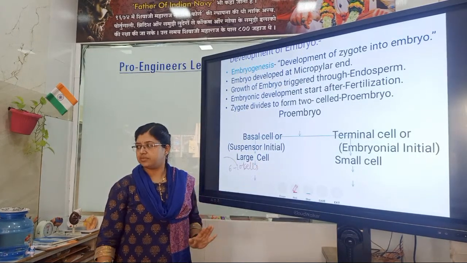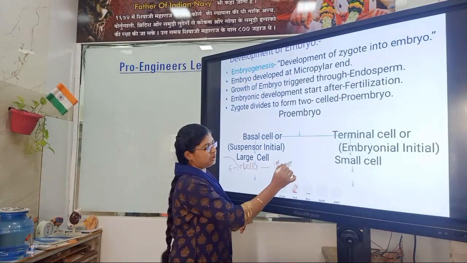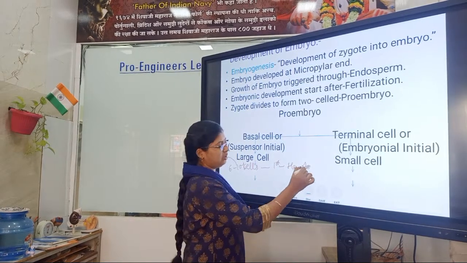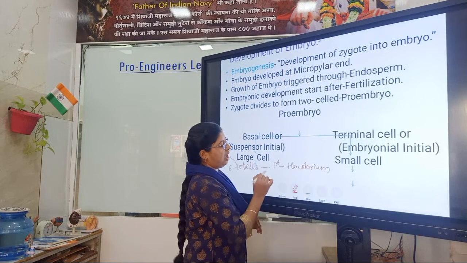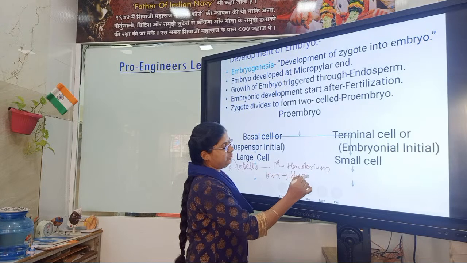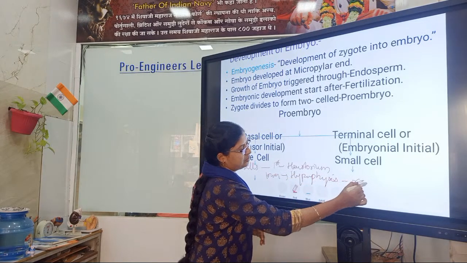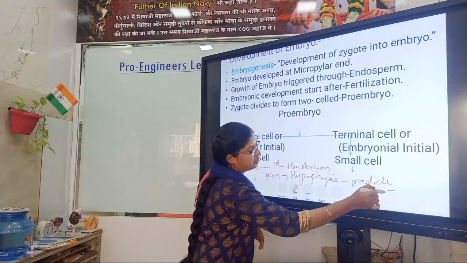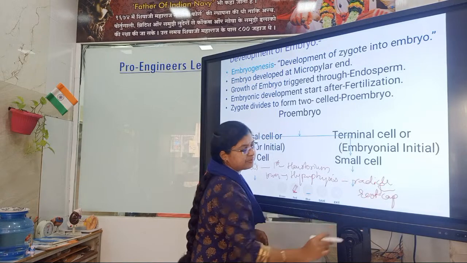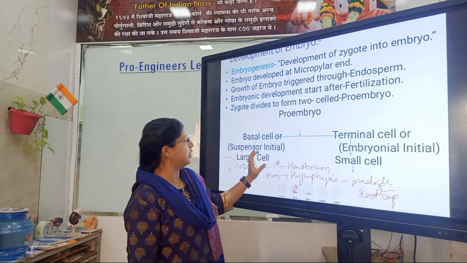The first cell is haustorium, and the lowermost cell is called hypophysis, which gives rise to the radicle and root cap. Clear? Yes, ma'am. This is suspensor initial.